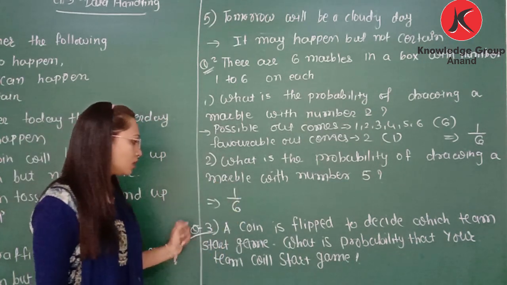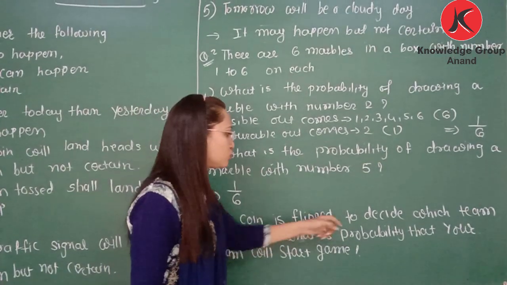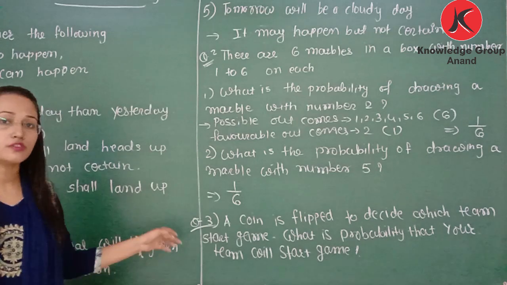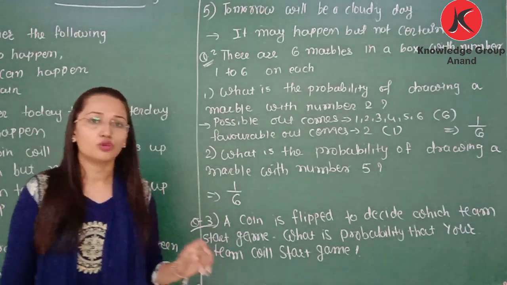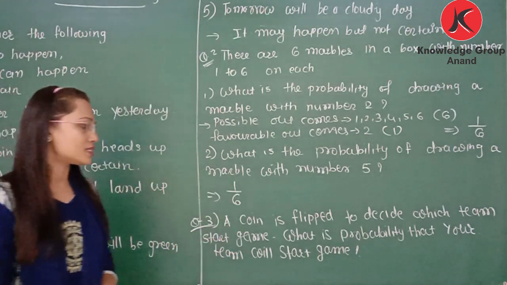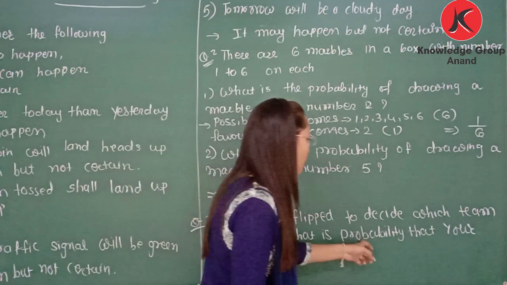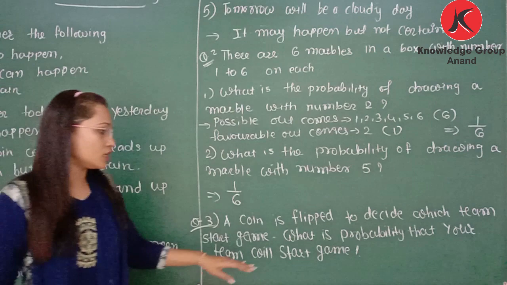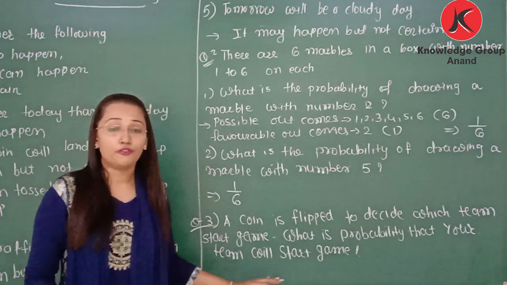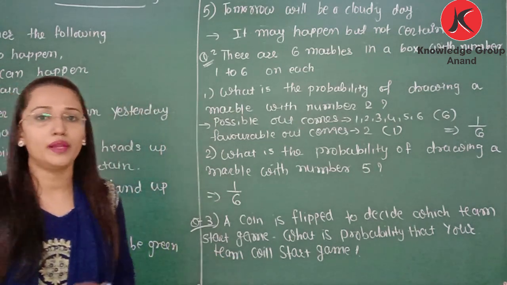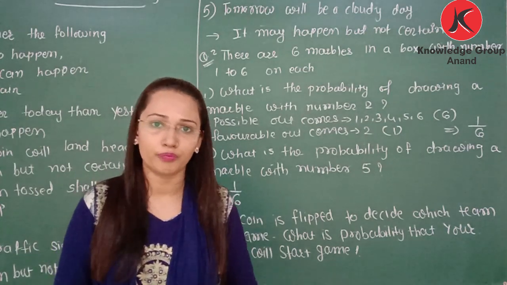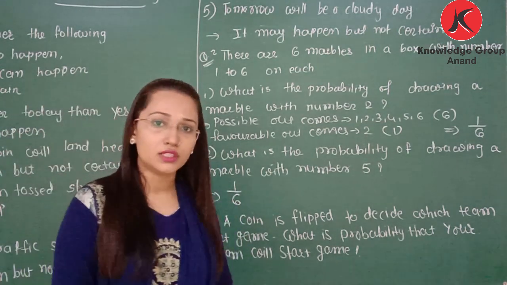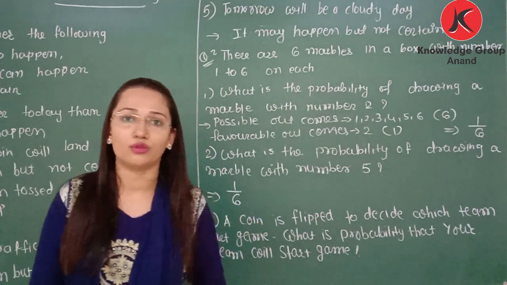Now question number 3. A coin is flipped to decide which team starts the game. A coin is flipped means it is a toss to decide which team will start a game. What is the probability that your team will start the game? It may have two possibilities. If you select head, then the probability of having head is 1 by 2. And if you select tail, then the probability of having tail on a coin is 1 by 2.